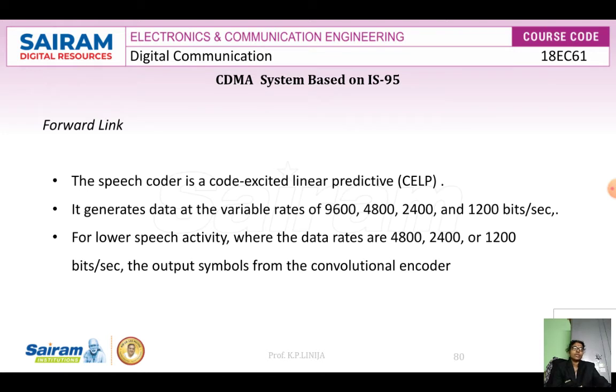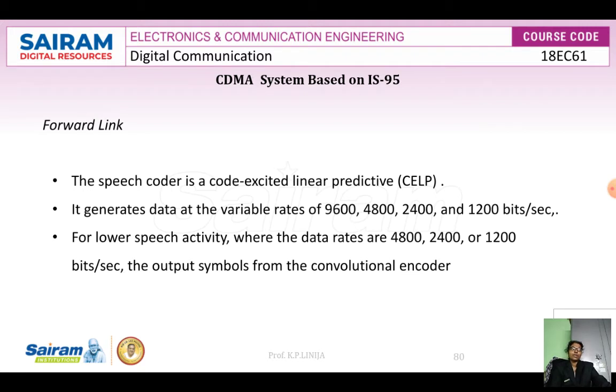For lower speech activity, the data rates are 4800, 2400 or 1200 bits per second. In this case, the output symbols from the convolutional encoder are repeated either twice, 4 times or 8 times to maintain a constant bit rate of 9600 bits per second.